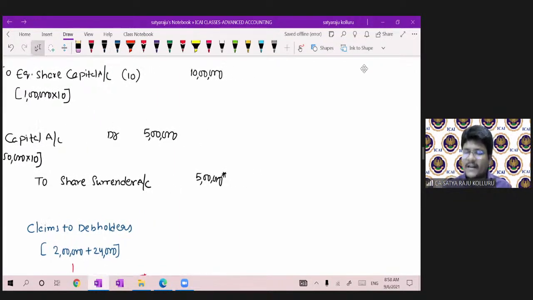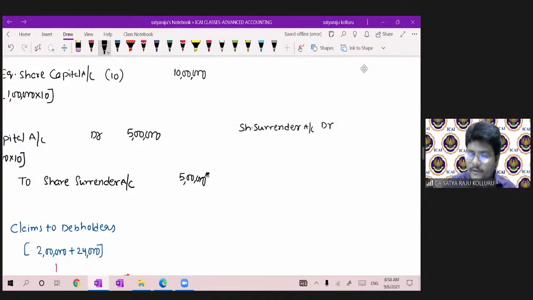Now concentrate. Conversion of equity shares into preference shares: what is the journal entry, sir? The entry was share surrender account debit to preference share capital account, which was 1 lakh.